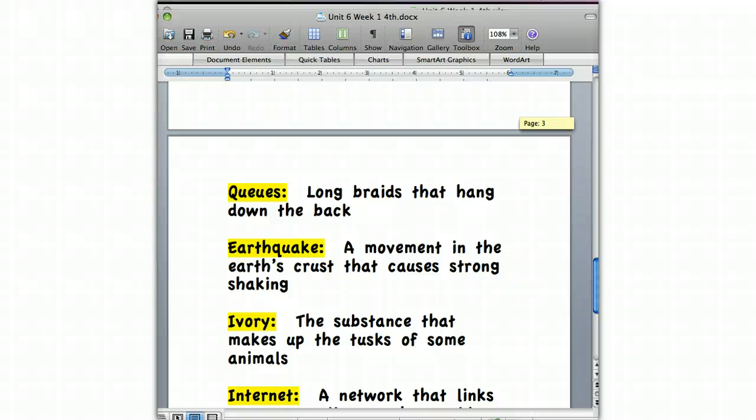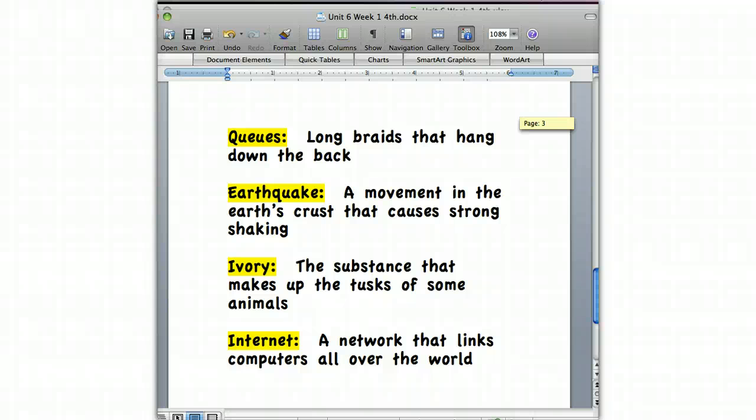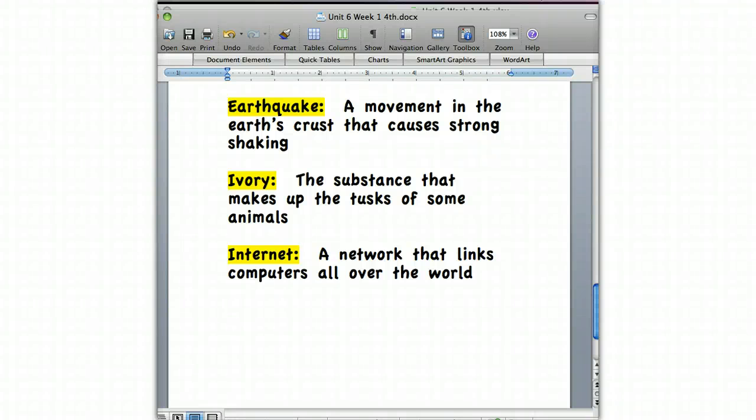Queues. Long braids that hang down the back. Earthquake, a movement in the earth's crust that causes strong shaking. Ivory, the substance that makes up the tusks of some animals. And internet, a network that links computers all over the world.